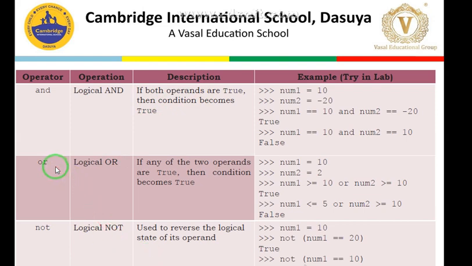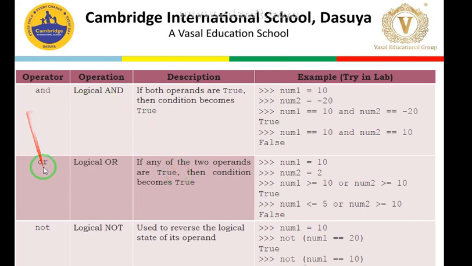Similarly, then we have or. So or, how it works, if any of the two operands are true, then the condition is true. Like I gave you the second example, for this particular post, a person who has studied mathematics or physics, clear, he is eligible for the post. It means that if I have studied mathematics only and someone has studied physics only, he is also eligible, and someone who has studied both, he is also eligible. Clear? So if someone has not studied any of these two, then he is not eligible for the post.